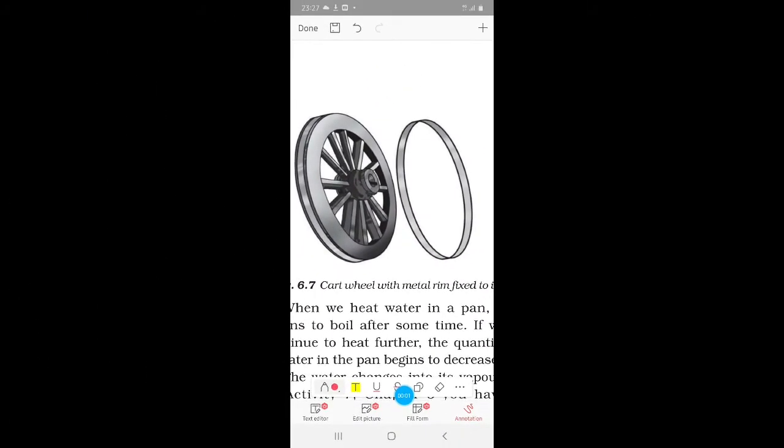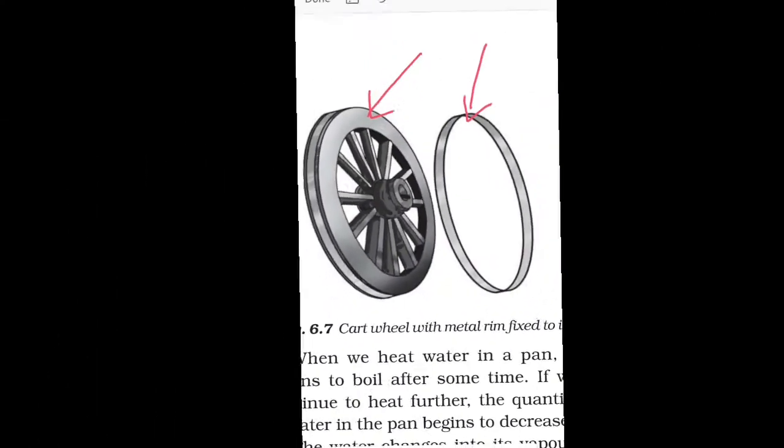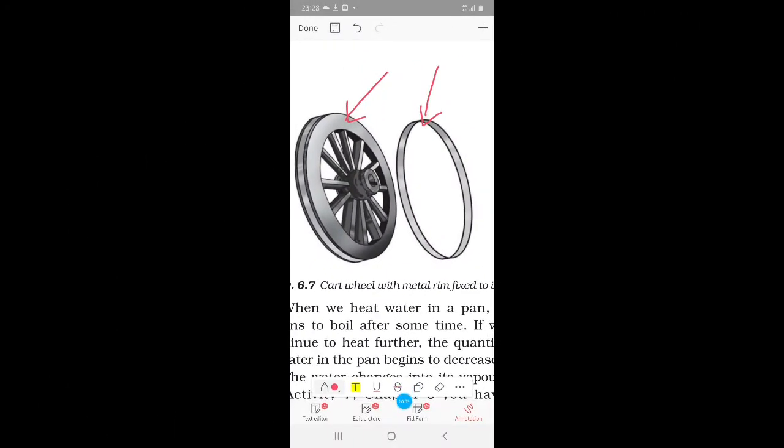Let us see. This is the wooden wheel and this is the metal rim. Again, the metal rim is made slightly smaller than the wooden wheel. On heating, the rim expands and fits onto the wheel. Cold water is then poured over the rim, which contracts and fits tightly onto the wheel. So, these are also examples of reversible changes. When we heat water in a pan, it begins to boil after some time. If we continue to heat further, the quantity of water in the pan begins to decrease. The water changes into its vapor.